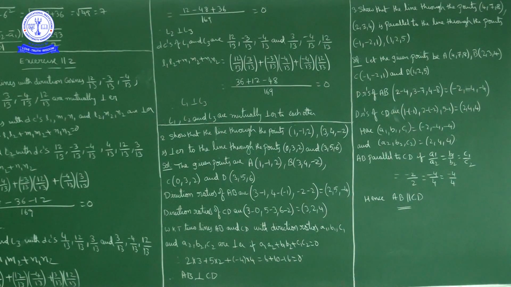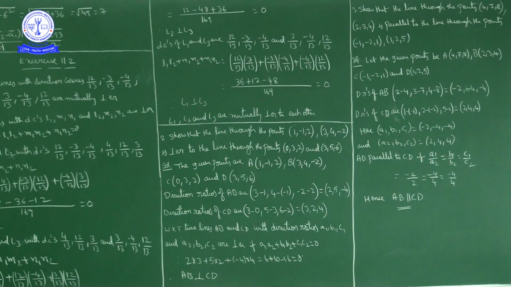Show that the line passing through the points 4, 7, 8 and 2, 3, 4 is parallel to the line passing through the points minus 1, minus 2, 1 and 1, 2, 5. Here what we have to show is that the line joining two points is parallel to the line joining the other two points. So what we have to do is find the direction ratios of the line joining the first two points and the direction ratios of the line joining the last two points.